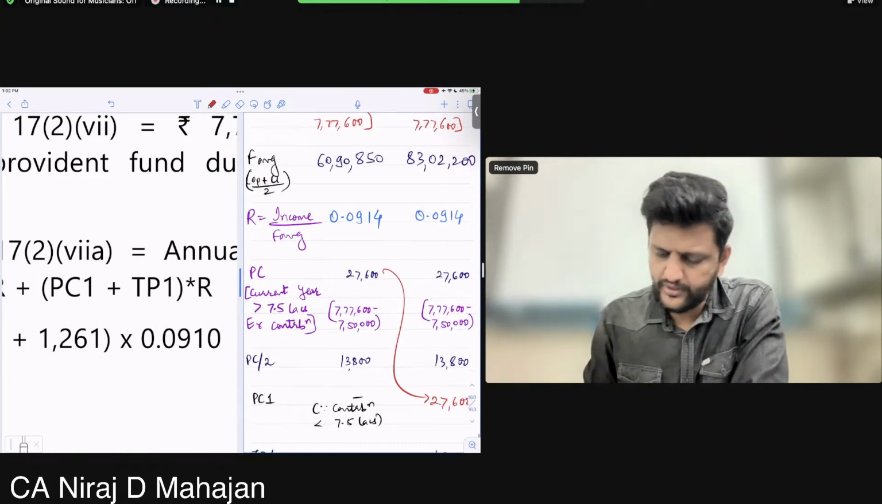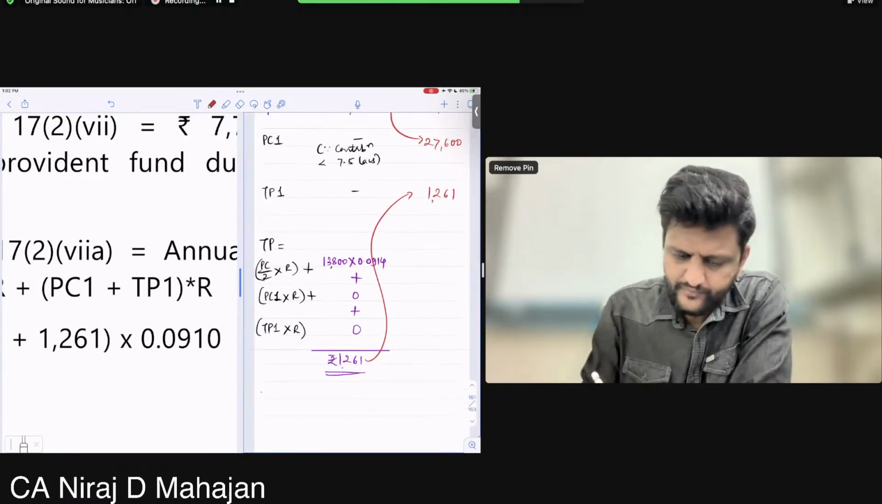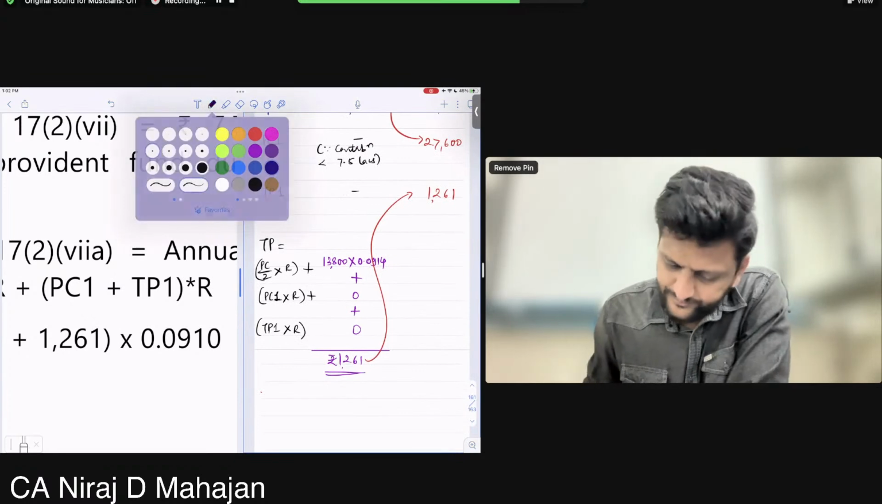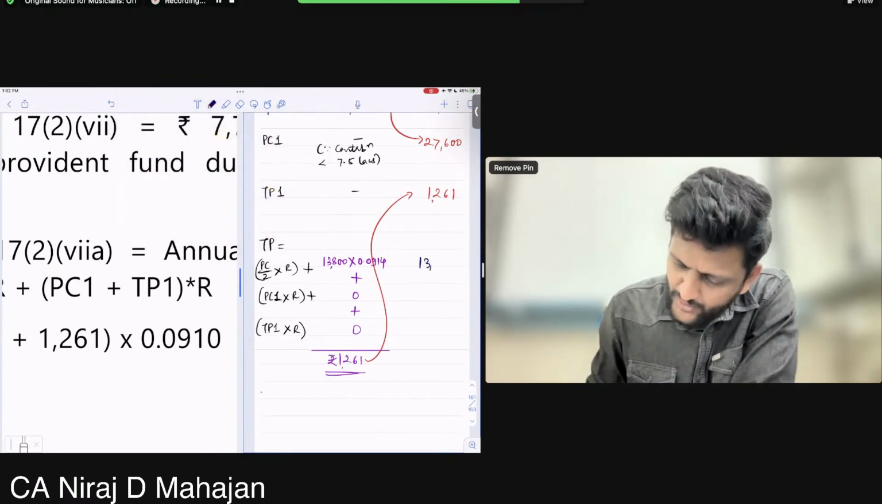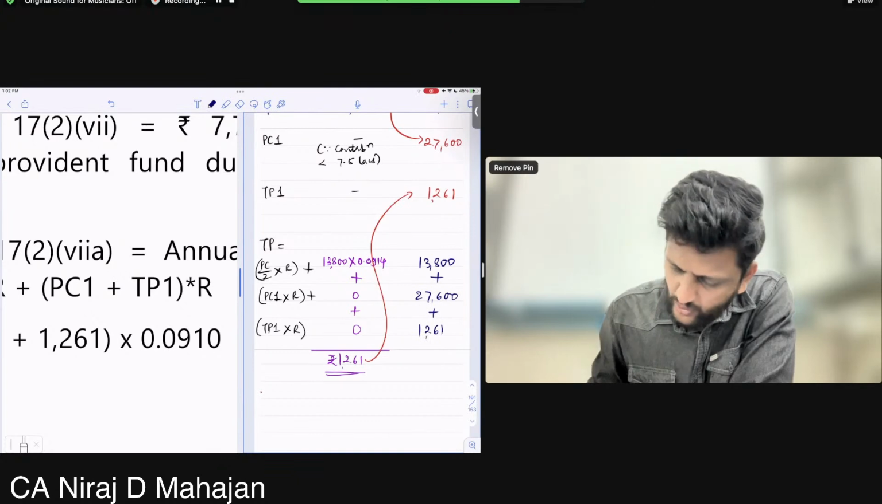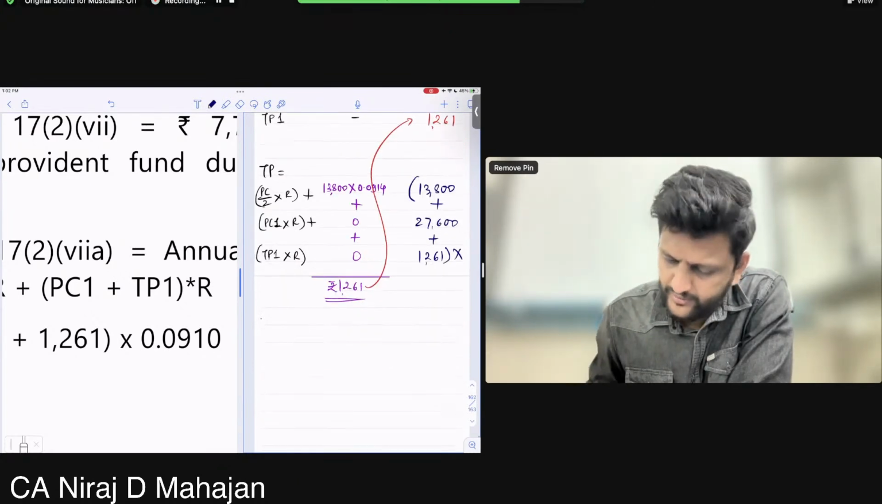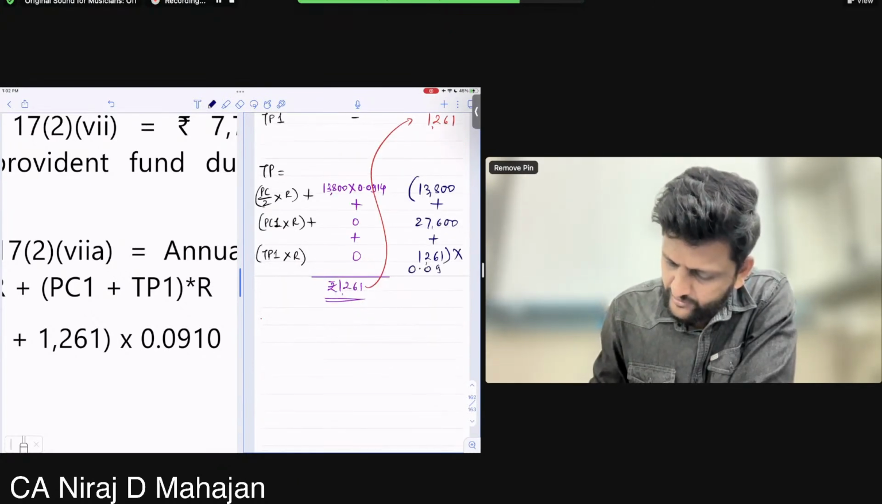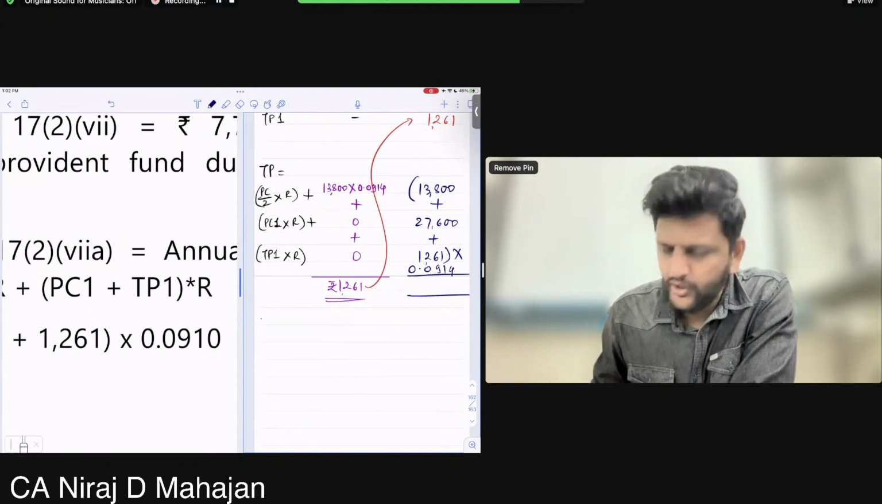So how much was PC by 2 in the current year? 13,800. I can do this way also: 13,800 plus 27,600 plus 1261, right? All of them into 0.0914. Now whichever method you prefer.